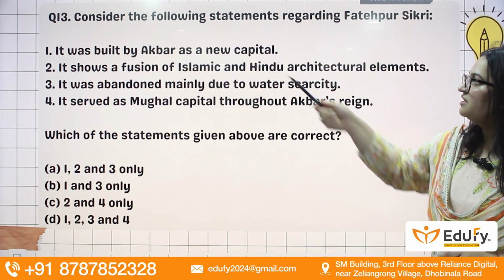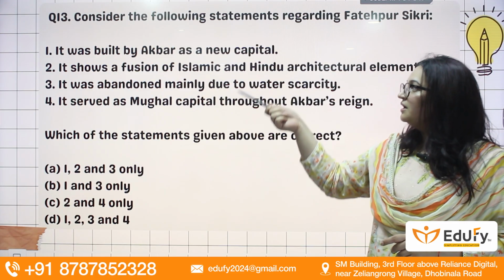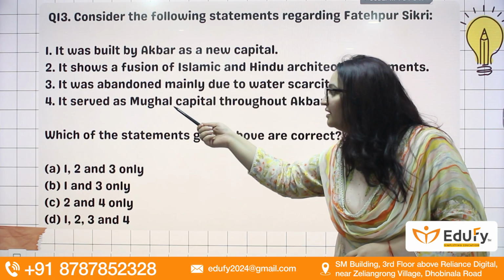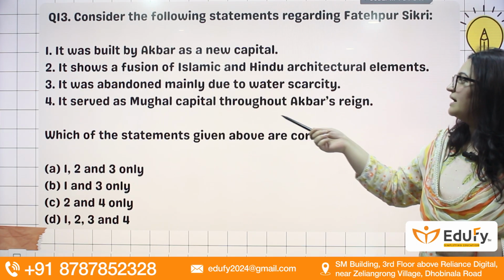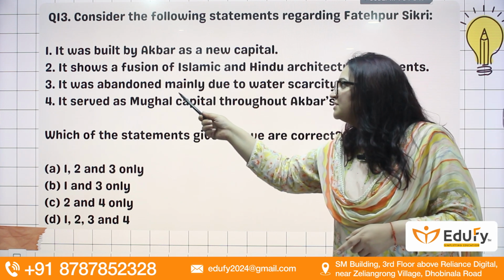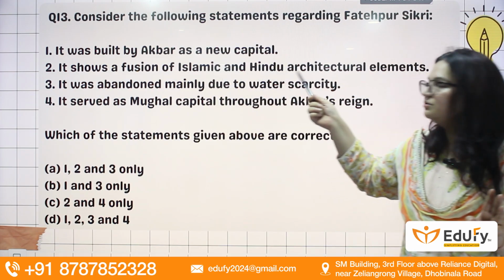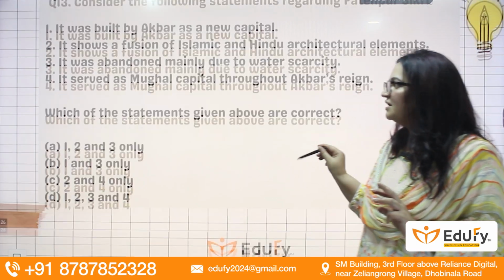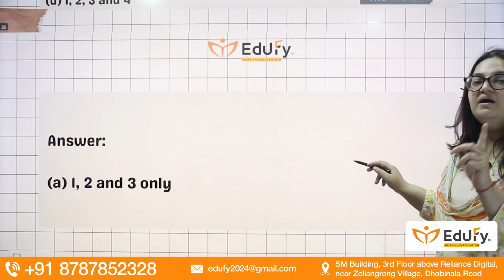Next, question 13 with respect to Fatehpur Sikri only. Now, first, it was built by Akbar as a new capital. It was built by Akbar, but not as a new capital. It shows a fusion of Hindu and Islamic elements of architecture. Right. This is third. It was abandoned mainly due to water scarcity. It served as a Mughal capital through Akbar's reign. So it was not a Mughal capital. So the answer here will be yes, water scarcity was one of the issues. Fusion of Hindu and Islamic elements was there, and it was built by Akbar as a new capital, but it never became a capital. So the answer here will be 1, 2 and 3.